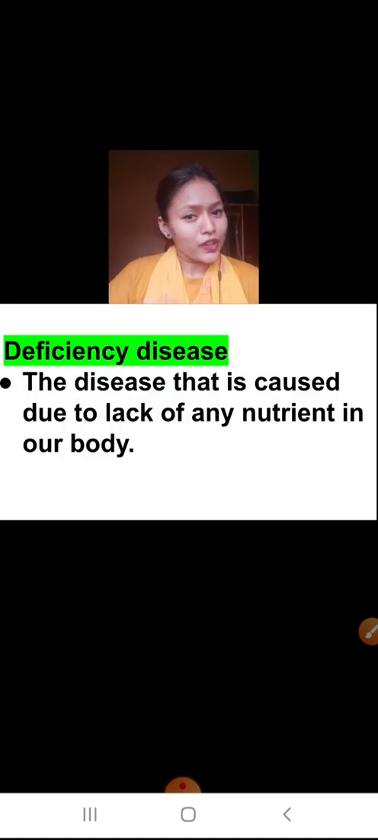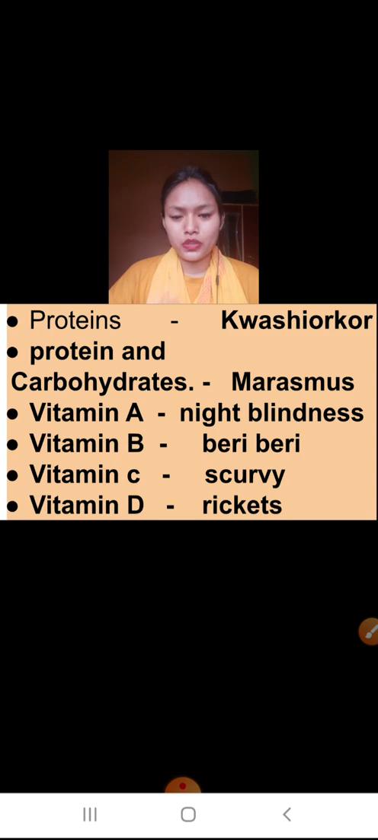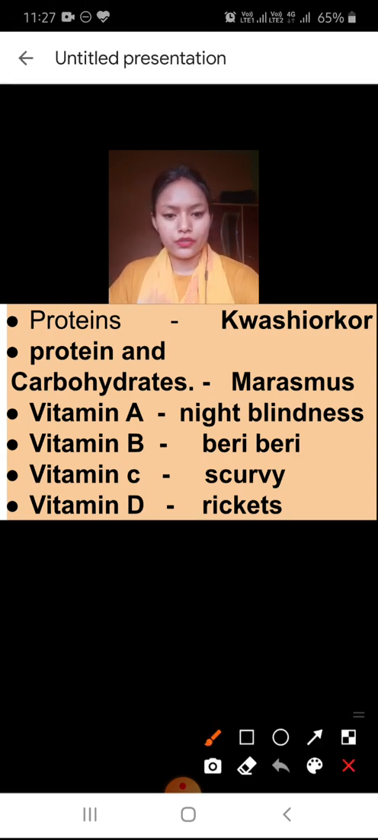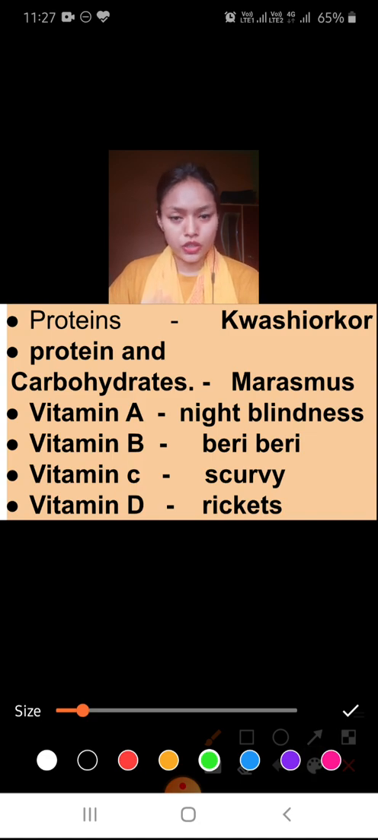Now, if we do not take a balanced diet, then what will happen? A disease will be caused that is known as a deficiency disease. Means if we do not take any of the nutrients in the right quantity, that will cause a disease known as a deficiency disease. So, what is a deficiency disease? The disease that is caused due to lack of any nutrient in our body. Different types of diseases are there. A few I have written for you, and a few you can see in your textbook.